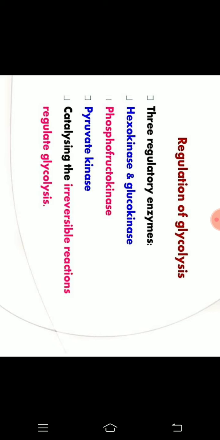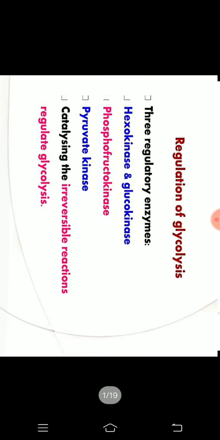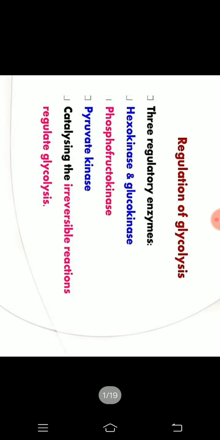Glycolysis is the first carbohydrate metabolism pathway, which takes place in the cytoplasm of each and every cell, and the aim of this pathway is the production of ATP molecules. From one molecule of glucose, a total of 2 molecules of pyruvate, 2 molecules of ATP and 2 molecules of NADH are produced. So we'll see how this 10-step glycolytic pathway is regulated.